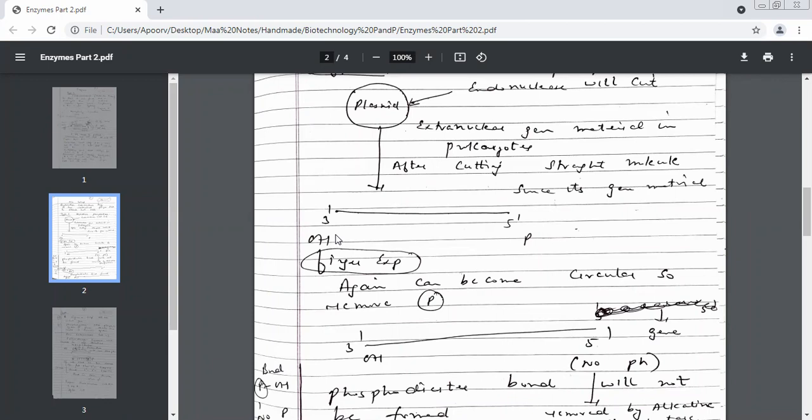I want to insert a gene of interest into this DNA. It will be very difficult to insert a foreign gene into a circular DNA. But it is easier to insert a gene in a linear DNA. Now, supposing you draw a line of 5 centimeters and I say add another 2 centimeters. Is it easier? Just 5 centimeters are already there. You will only add on how many more centimeters?